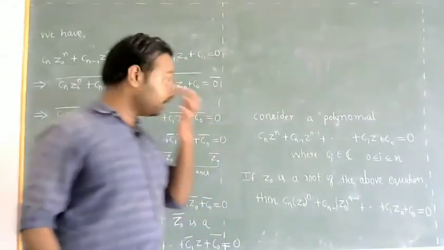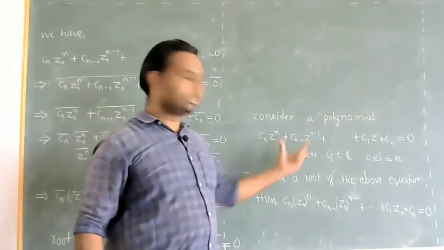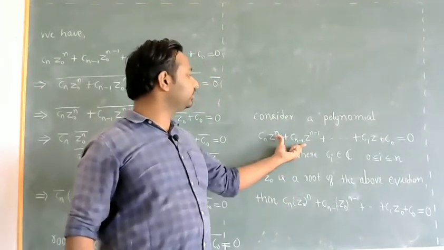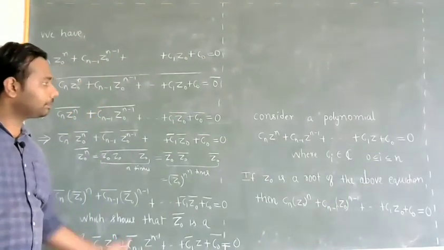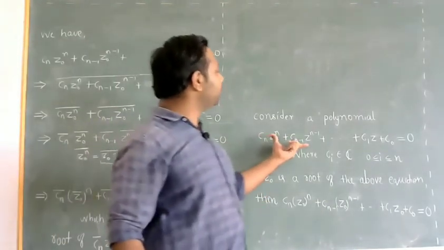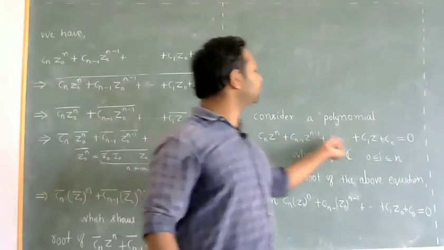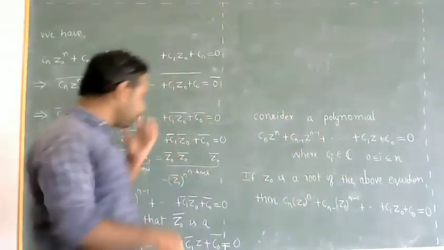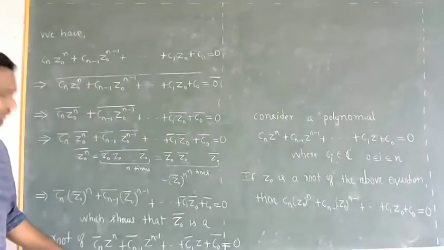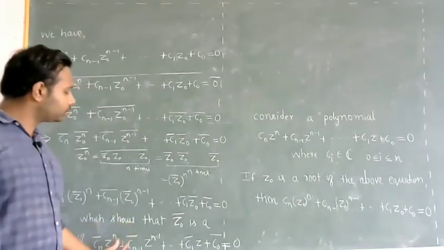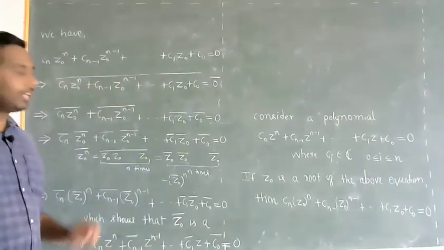So now what is the observation? If Z0 is a 0 of this equation, then Z0 bar will be a 0 of this equation. That means if Z0 is a 0 of the equation with coefficients Cn, Cn minus 1, so on C1, C0, then Z0 bar will be a 0 of the equation with coefficients Cn bar, Cn minus 1 bar, so on C1 bar, C0 bar.